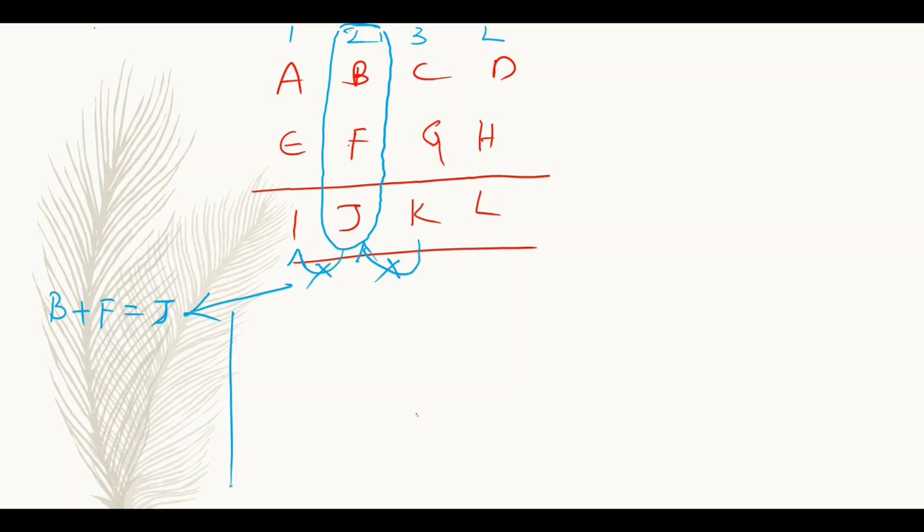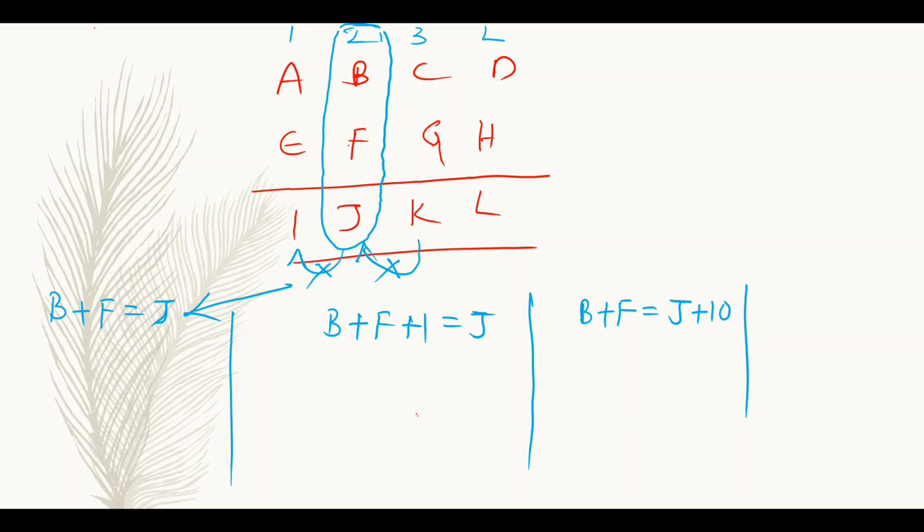Or if we are getting a carry from previous column, that is from third column we are getting a carry to second column, but this second column is not giving any carry to first column, then what will it look like here? B plus F plus 1 is equal to J. And another case is, if this second column is giving a carry to first column but not getting any carry from third column, then it is B plus F is equal to J plus 10.